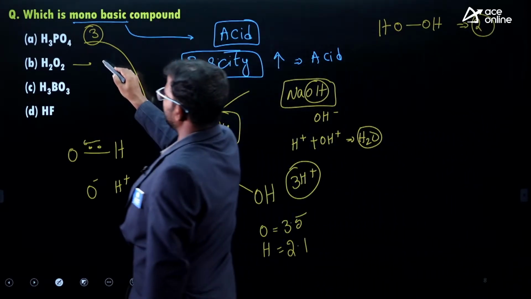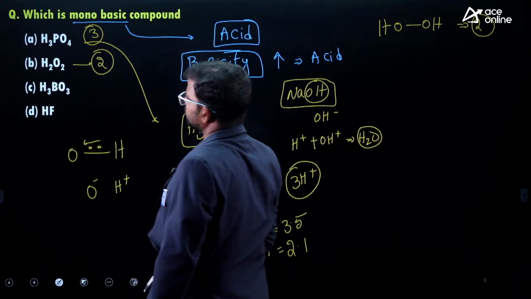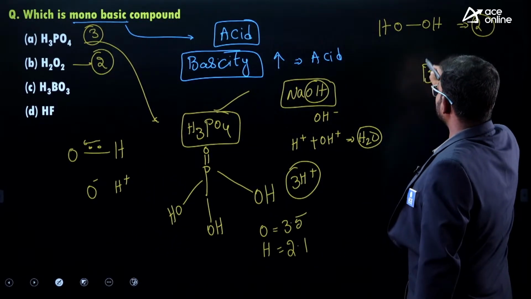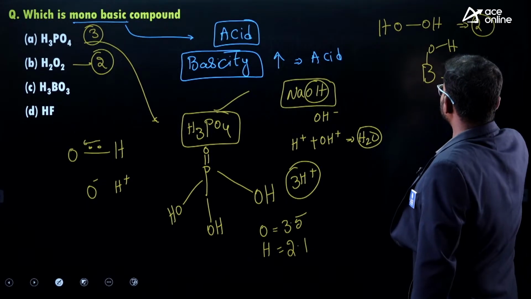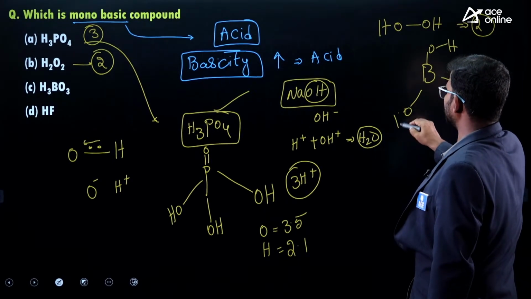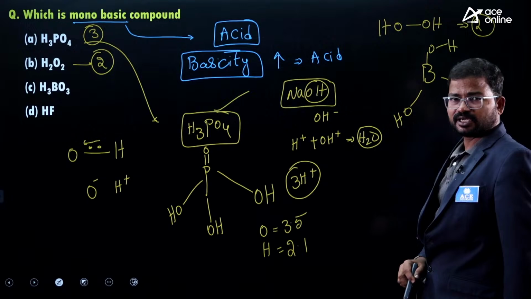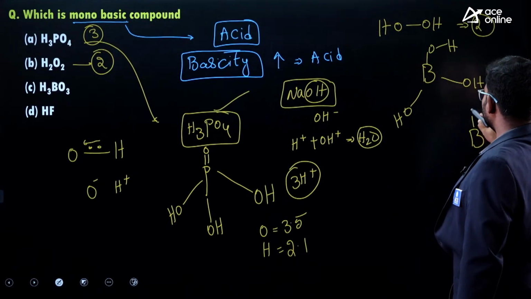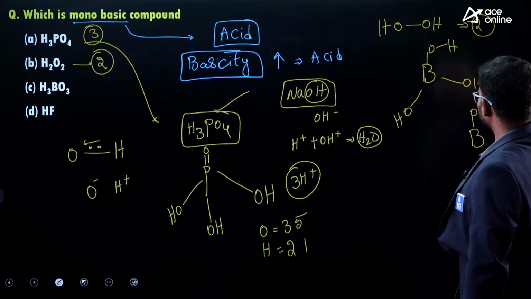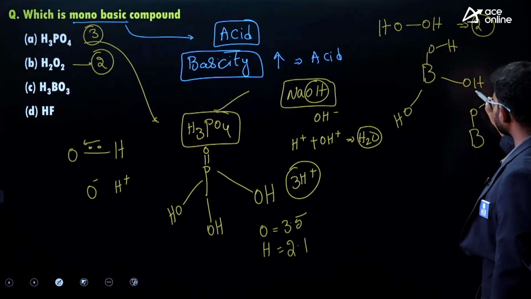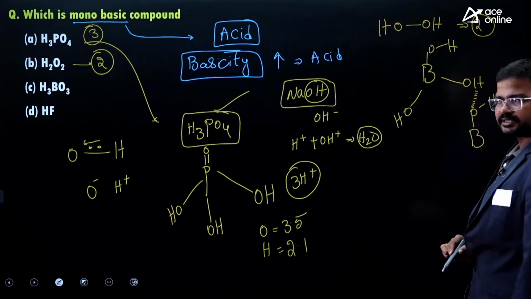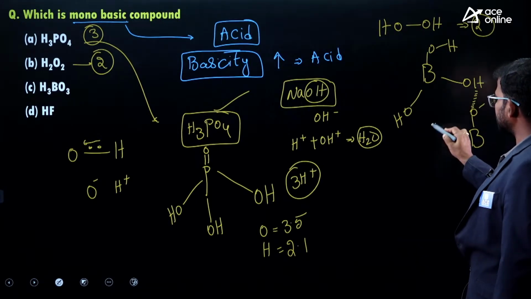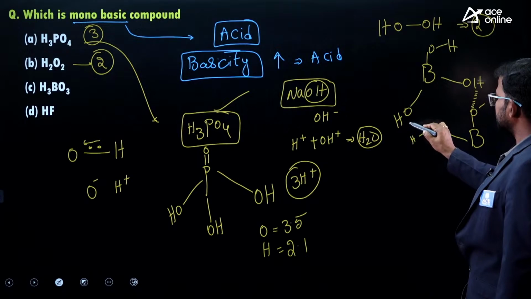Next one, H3BO3, which is called boric acid. It has BOH, here also BOH, and here also BOH, so its structure would be considered just like this. If you consider another molecule of the same kind, there is attraction between this hydrogen and this oxygen. This is called hydrogen bonding.